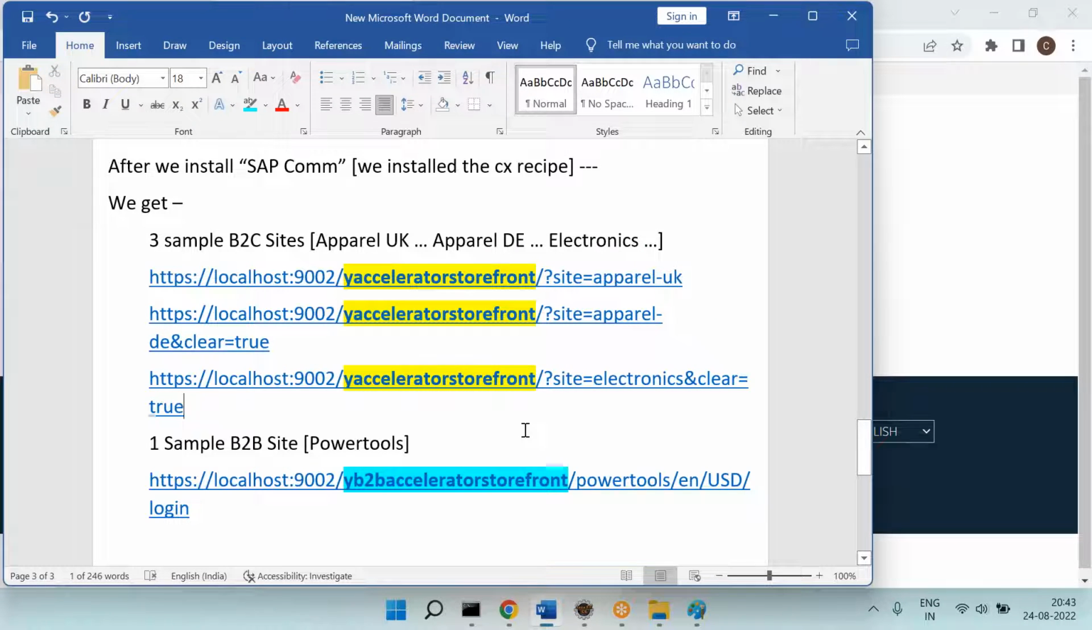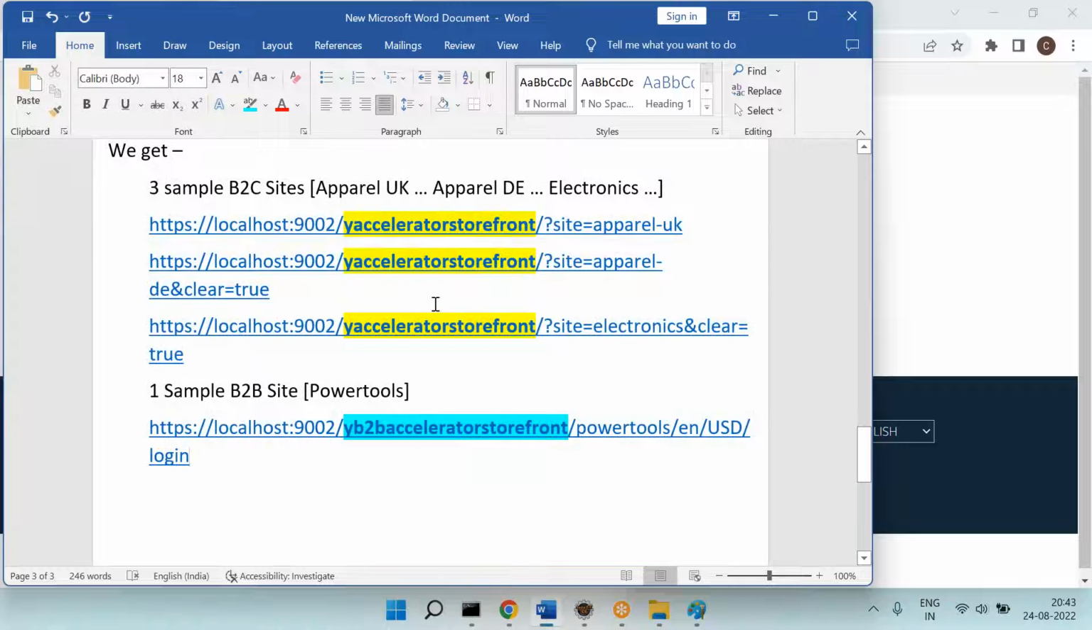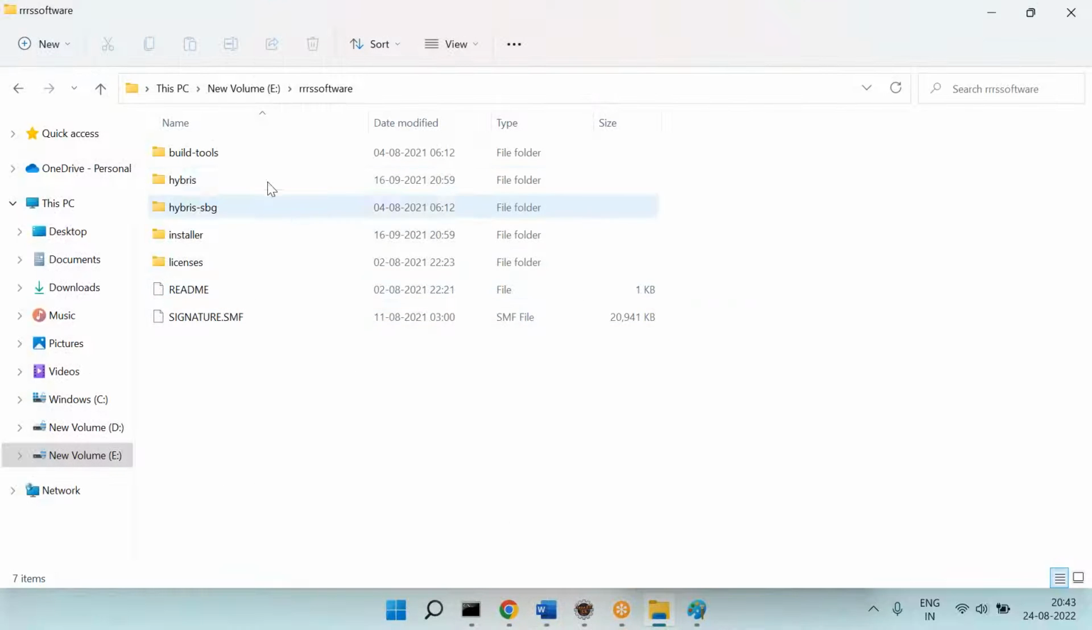Now, can you please pay attention? Let's see where this is. Right now we are using SAP Commerce 2011. You need to understand this one here. This is the SAP Commerce 2011. Can you see this one?